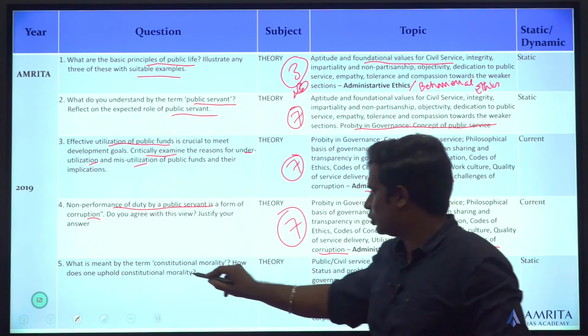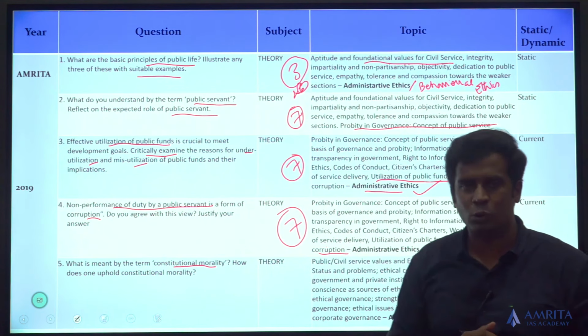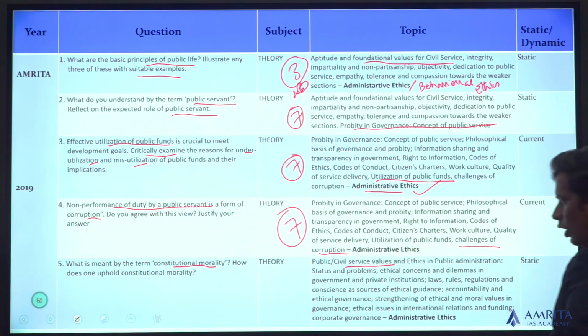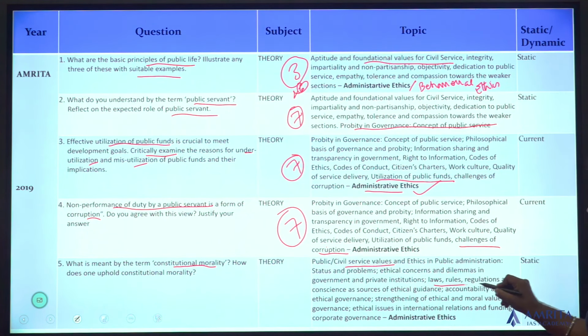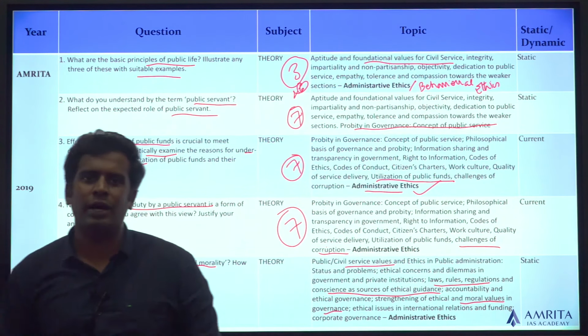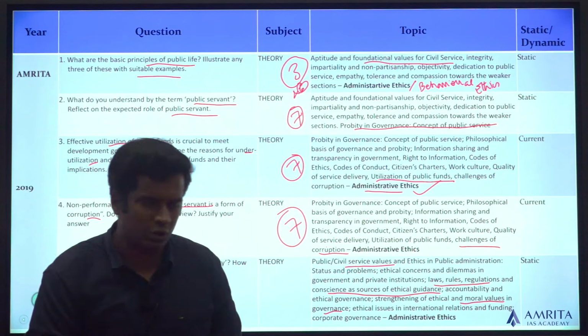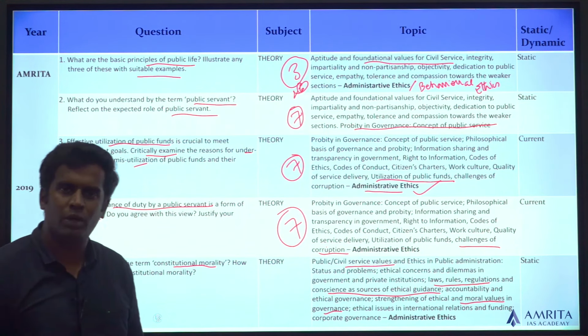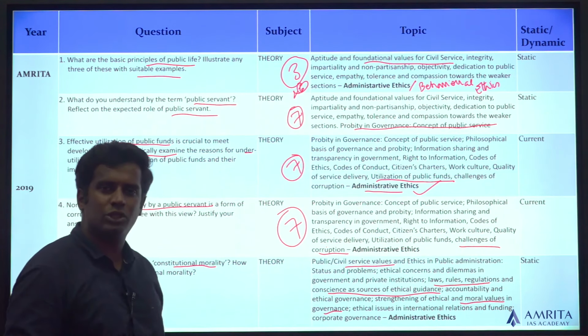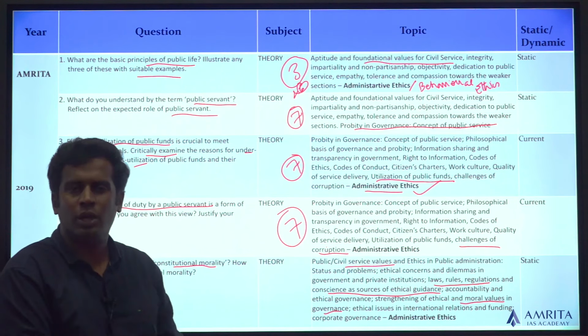What is meant by the term constitutional morality? How does one uphold constitutional morality? Again, it comes to public civil service values, morality, or laws, rules, regulations and conscience as sources of ethical guidance. You can use moral values in governance. Constitutional morality talks about how the constitution is used as a guideline to follow your morals, or what the constitution demands from a civil servant. The understanding of that is very important. Again, it comes under administrative ethics.